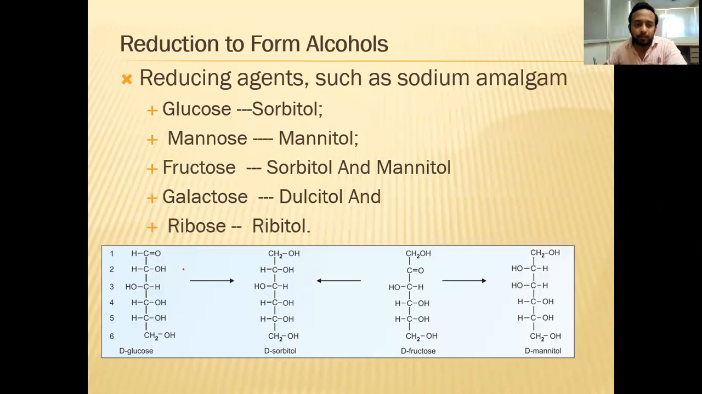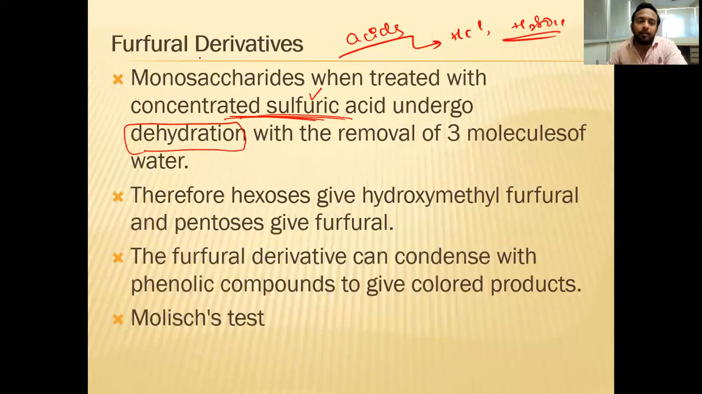Now, in the structure, OH is there. Can it not be converted into H2O? You are removing the OH group: dehydration, dehydration, dehydration. That is what happens in the furfural derivatives. Monosaccharides, when treated with sulfuric acid, are converted into the dehydrated form by removal of 3 molecules of water. Therefore, hexoses give hydroxymethyl furfural and pentoses give furfurals.